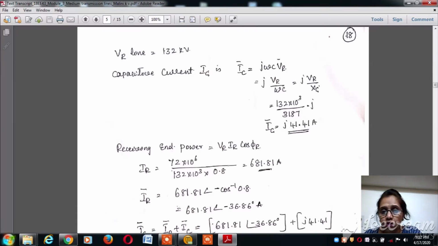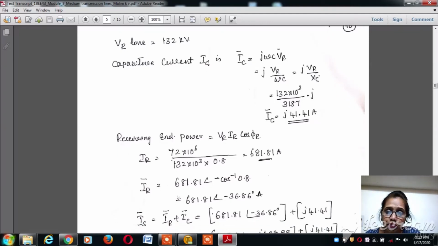Now VR divided by 1 over omega C is nothing but XC, so IC is j into VR divided by XC. Now we know the value of VR, that is 132 into 10 to the power 3 divided by 318.7, into j. So now IC is equal to j into 41.41 amperes.